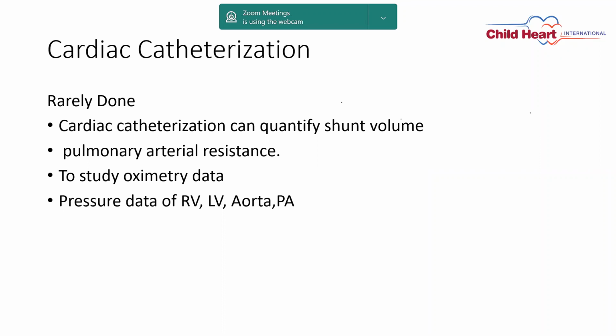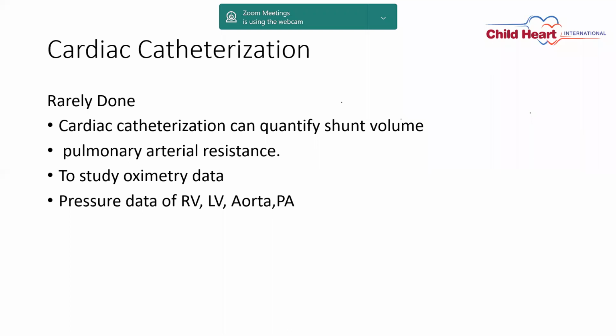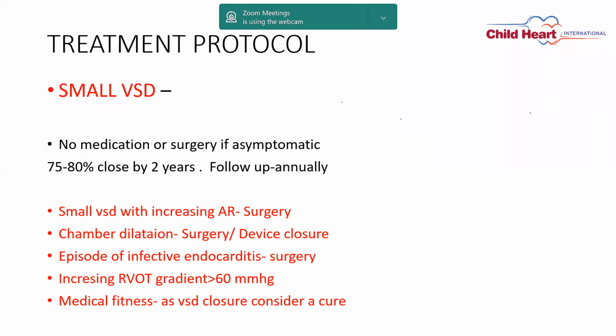In cardiac catheterization, you can do the oximetry data, pressure data of right ventricle, left ventricle, aorta, and pulmonary artery, and you can measure pulmonary artery resistance. But ultimately, cardiac catheterization gives the picture of whether you can operate, what is the risk of the patient, and whether the patient is really operable or not operable. But that again, because of the newer vasodilatory medications like bosentan and sildenafil, it is questionable.